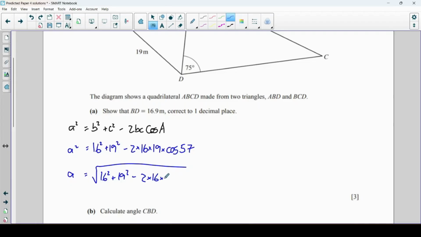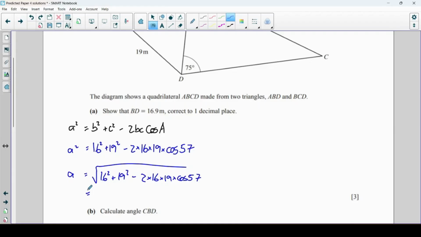We could work out some of these things as well if we wanted to, but I think I'm just going to type all of that into my calculator. 16 squared plus 19 squared minus 2 times 16 times 19 cos 57.